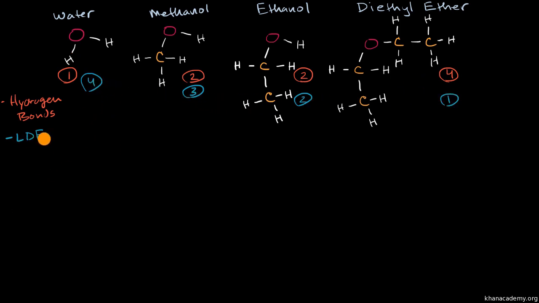And so London dispersion forces, I wouldn't let that change the ranking for water or diethyl ether, because these are going to be a lot weaker than those hydrogen bonds, but they can be useful as a tiebreaker between ethanol and methanol. And so my overall ranking on boiling points, the highest boiling point would be water, followed by, since ethanol won the tiebreaker, ethanol, followed by methanol, and then the lowest boiling point would be diethyl ether.